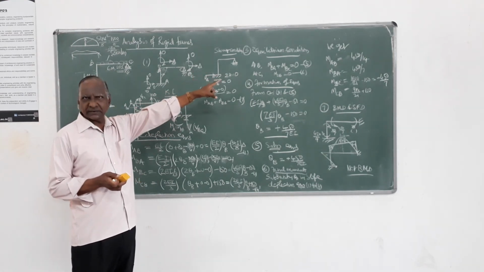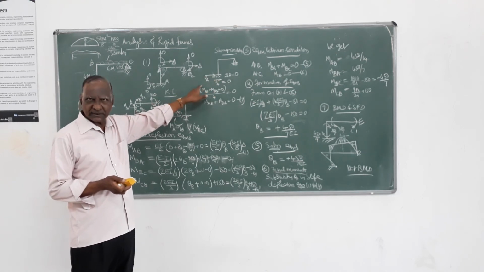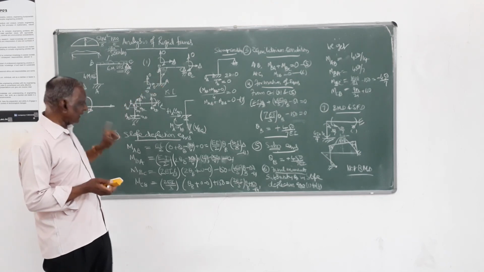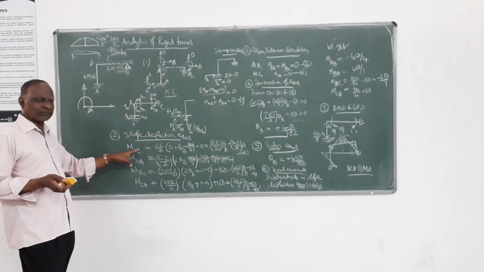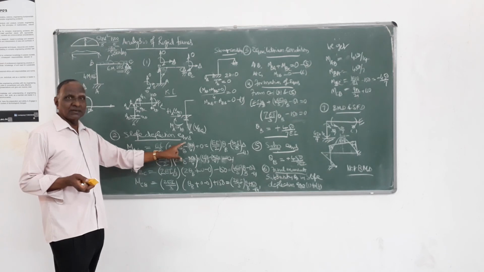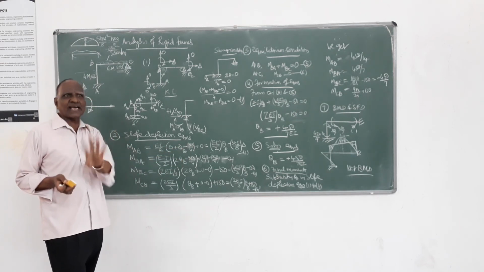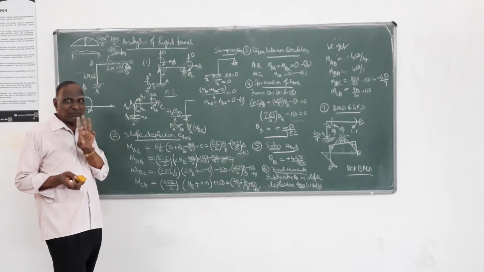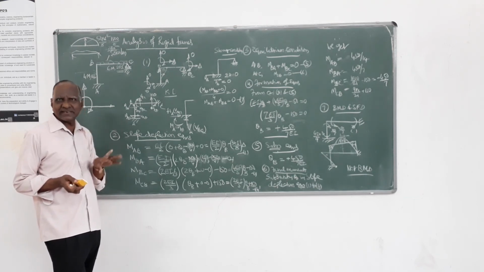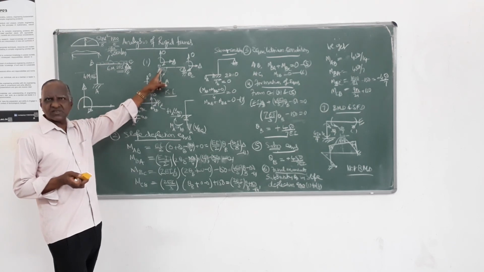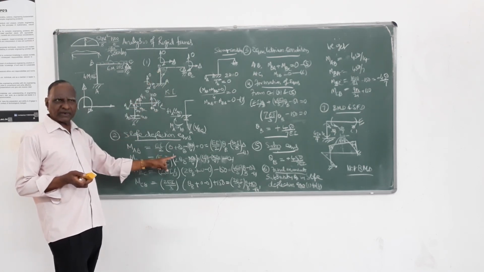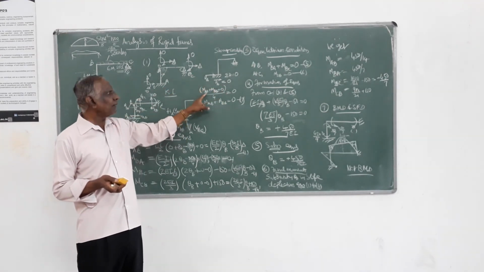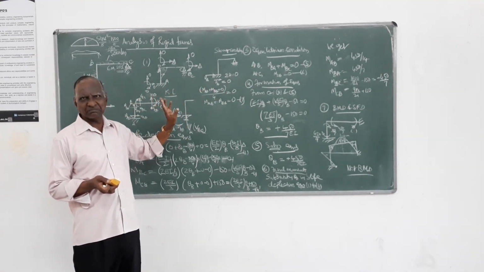In equilibrium condition, applying the sway condition, that's one. In identifying the sway and in writing the slope deflection equation, that delta term with appropriate sign, positive or negative. Clear? Three important things in the analysis of sway: identifying sway, writing slope deflection with appropriate sign, and equilibrium condition, applying the sway condition.